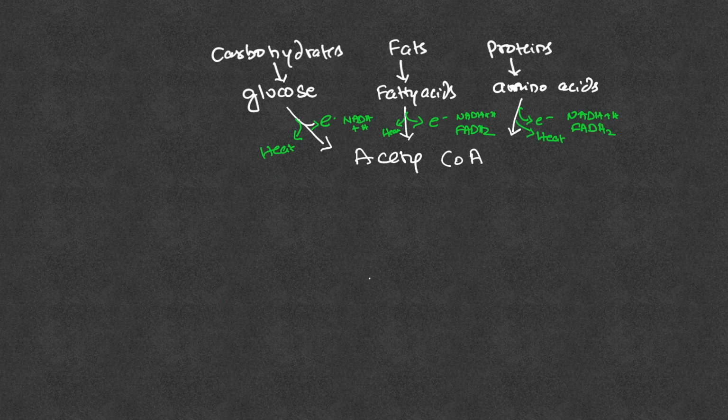I am going to come to that point again. So overall, there is an oxidation going on here, and oxidation, as you all know, is a loss of electrons. So electrons are given out when a molecule is converted, and all these simpler forms of dietary fuels are converted into acetyl CoA. Now what will happen to acetyl CoA?